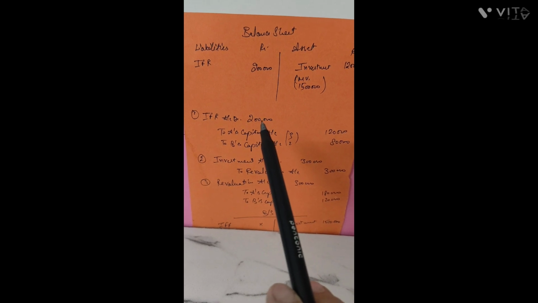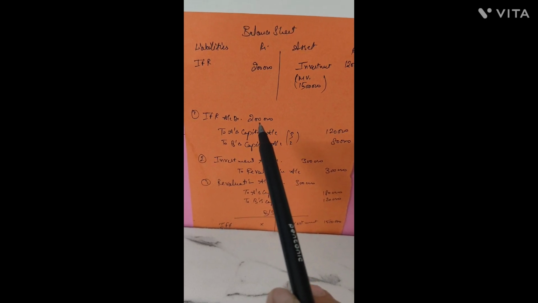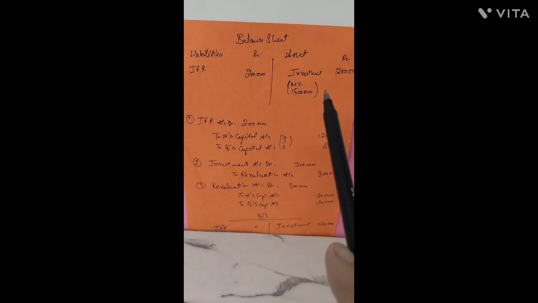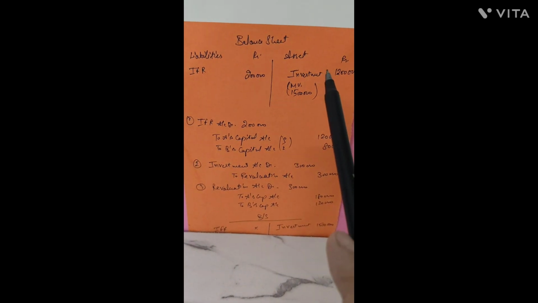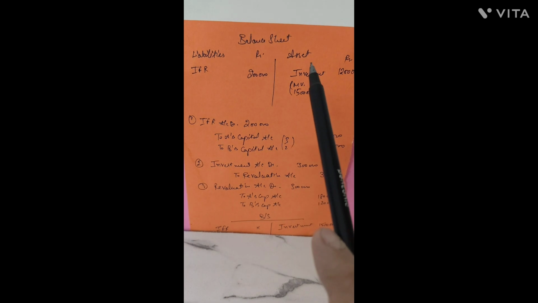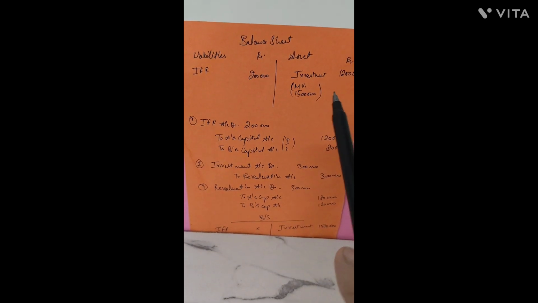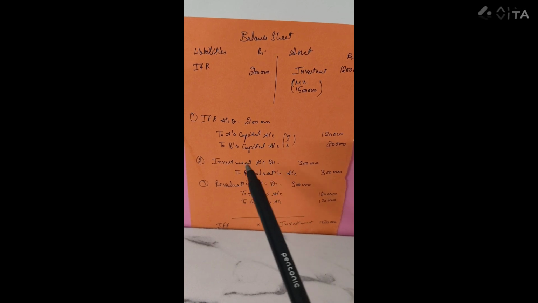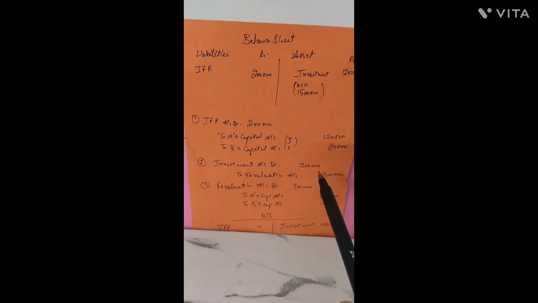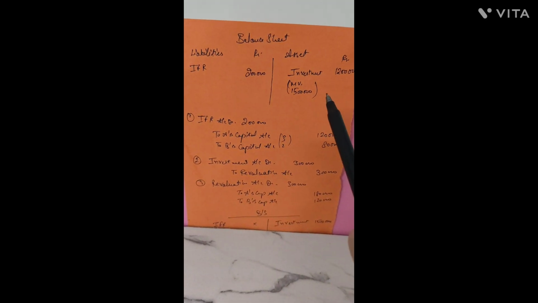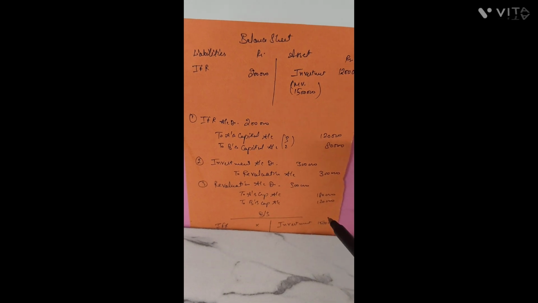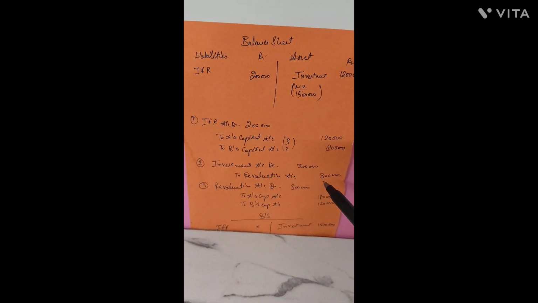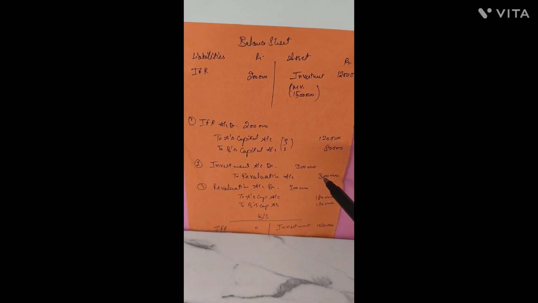So this total IFR, as a free reserve, is distributed among old partners in the old ratio, and there is the increase in the value of investment. Investments, being assets, always carry a debit balance, so an increase in asset is recorded by debiting the asset. So here investment is debited with a difference of rupees 3 lakh because the asset value has increased from the old balance sheet. So investment is debited and the profit is transferred to which account here? That is the revaluation account.